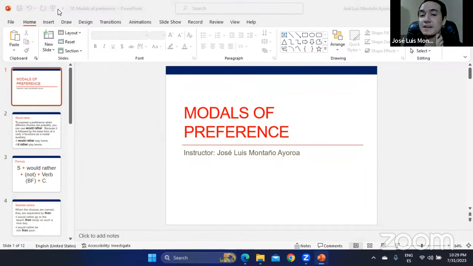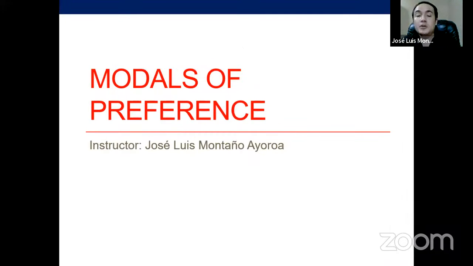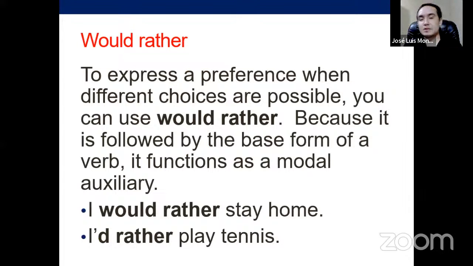Okay, so let's cover the second and last presentation for today to finish the class. Okay, so modals of preference. Again, this is interesting. It's very basic, but it's worth knowing these differences. So, would rather. This is a very basic way of expressing preference. Here mainly we're going to understand the difference between would rather or prefer in general, and then would rather and would prefer. Those three elements are going to be mainly what we cover.